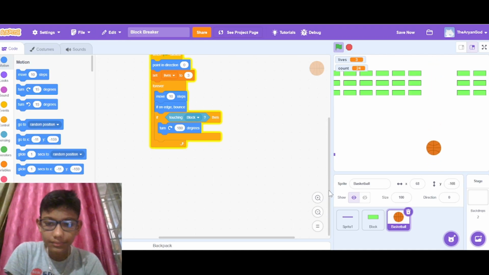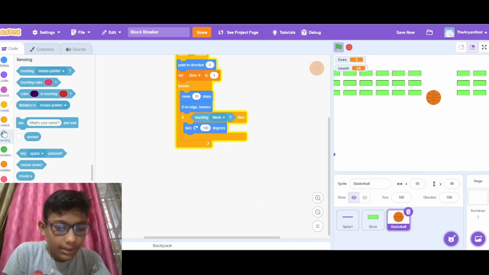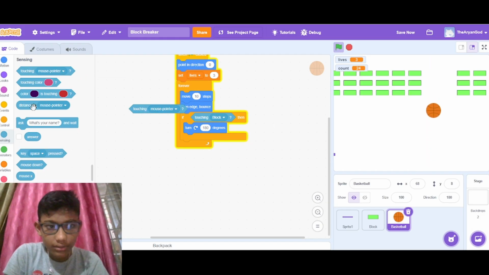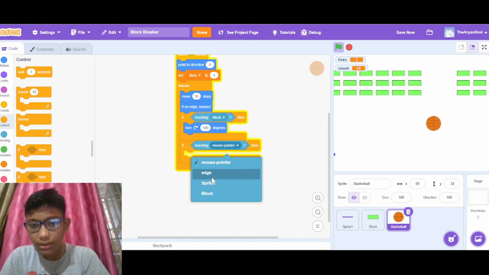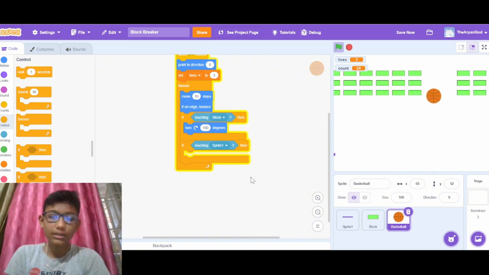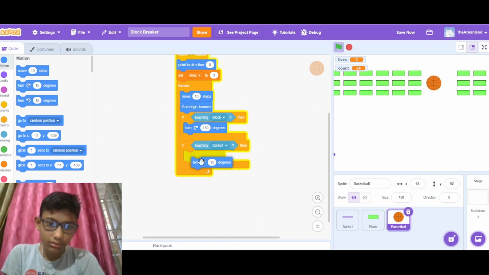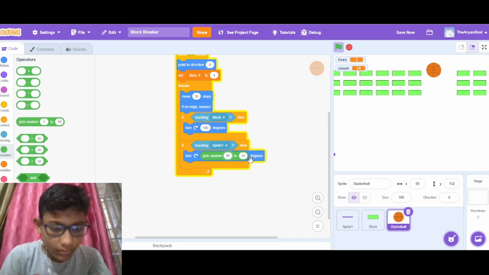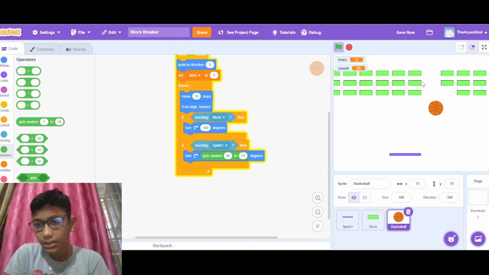And again, let's add an if block, if it touches the sprite, it will change the direction from 90 degrees to 120 degrees. Look, it's working like this.